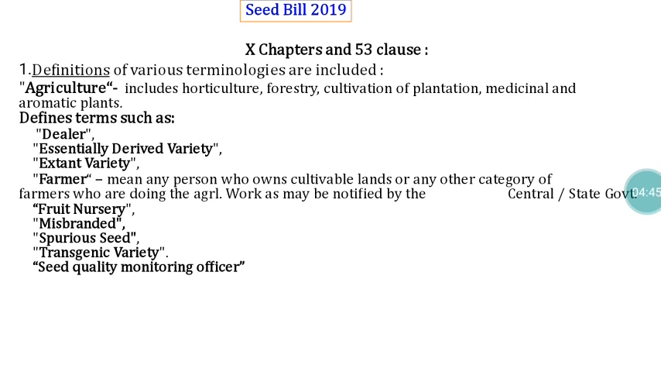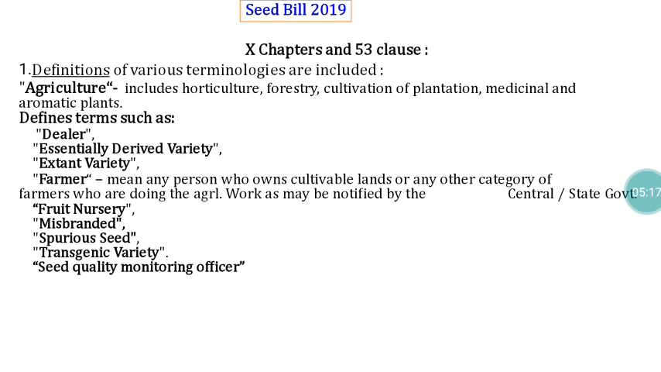in the case of Seed Bill 2019, the definition for farmer is also redefined. As per the proposed Seed Bill 2019, the farmer means any person who owns cultivable land, or any other category of farmers doing agricultural work as may be notified by the central or state government. Like that they gave a definition. Only these particular persons alone enjoy section number 24 of the Seed Act as per the Seed Bill 2019.